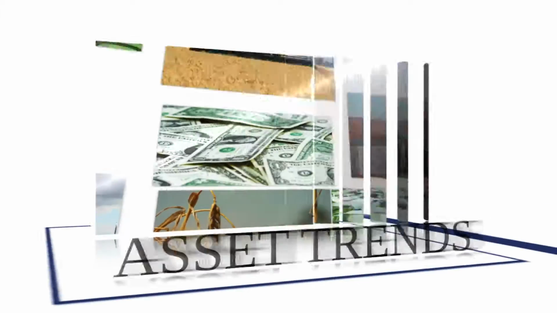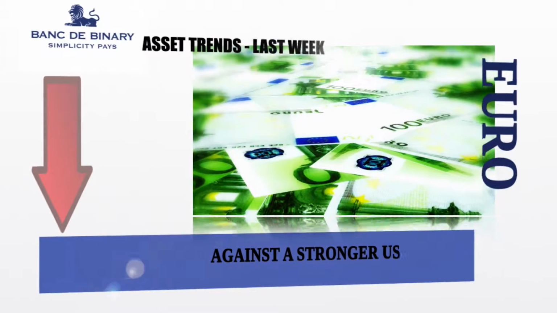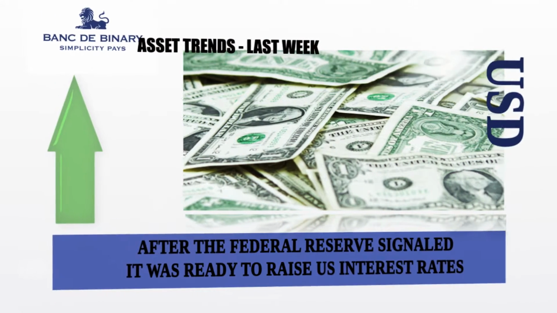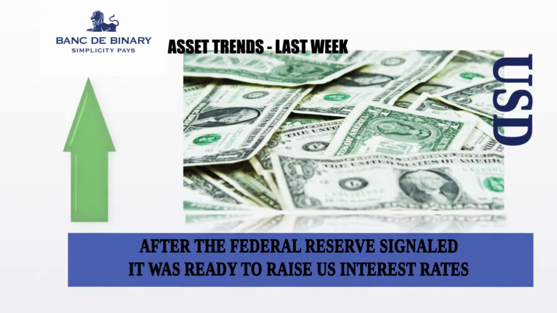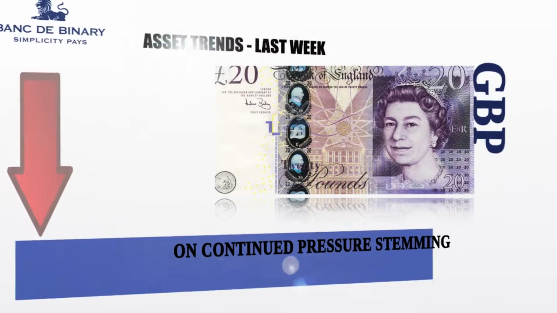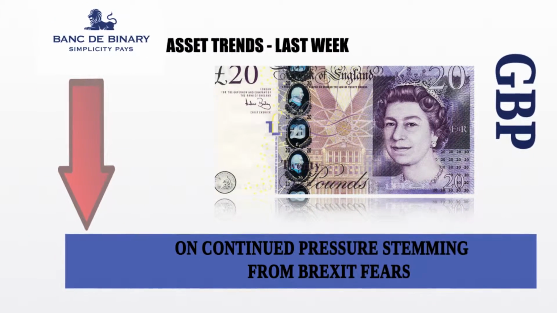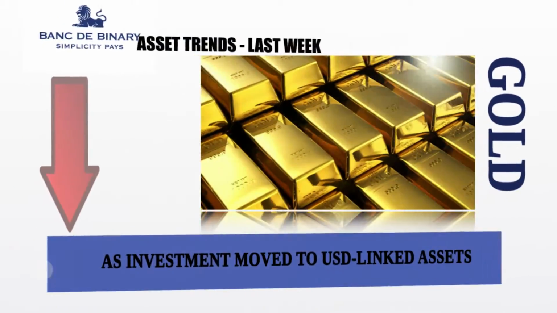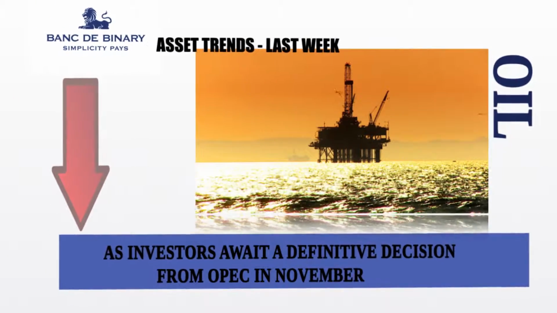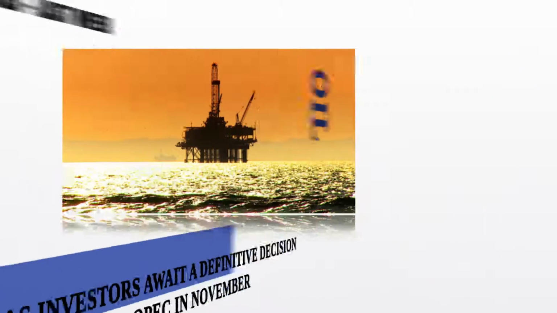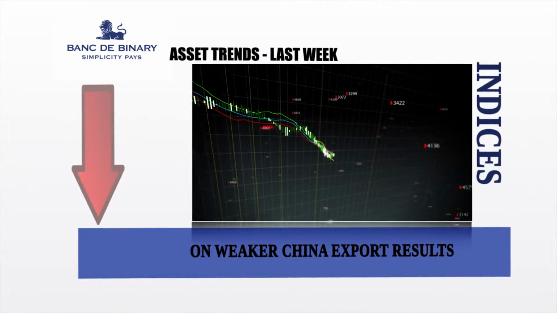Here's a quick recap of last week's main asset trends. The euro was down against a stronger USD. The USD was up after the Federal Reserve signalled it was ready to raise US interest rates before the end of the year. The GBP was down on continued pressure stemming from Brexit fears. Gold was down as investment moved to USD-linked assets. Oil was down as investors await a definitive decision from OPEC in November. European and Asian indices were down on weaker China export results.